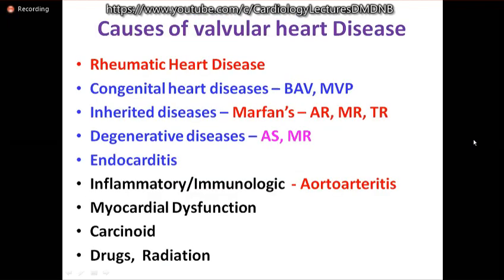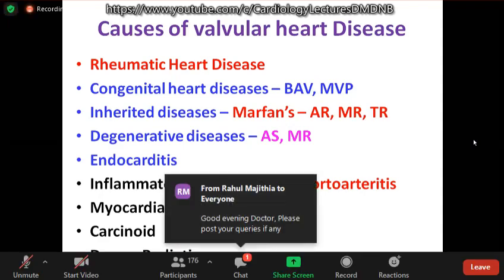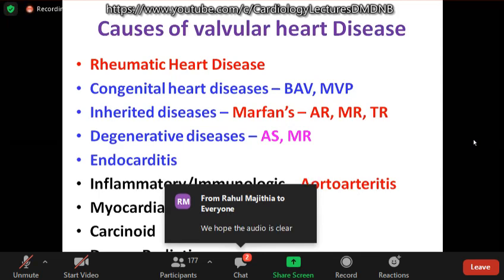Though there are a number of other causes which you should know, like congenital heart disease, bicuspid aortic valve may present with AR, mitral valve prolapse, inherited diseases like Marfan's which may present with AR or MR, degenerative disease, a very common cause of aortic stenosis. You should also remember some inflammatory immunologic diseases, an important one being Takayasu arteritis, which can cause MR and AR in some patients, especially young females. Myocardial dysfunction can cause MR and tricuspid regurgitation. The rare causes like arsenic, drugs, and radiation are also to be kept in mind.